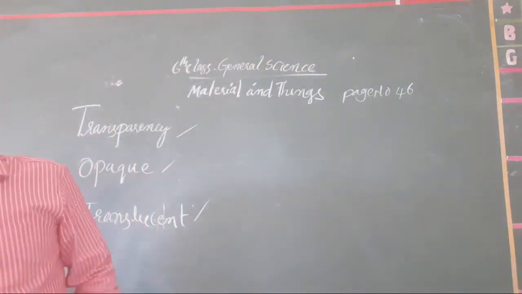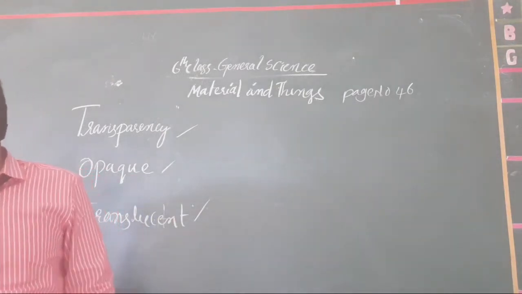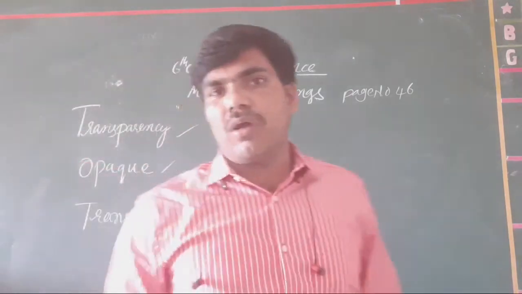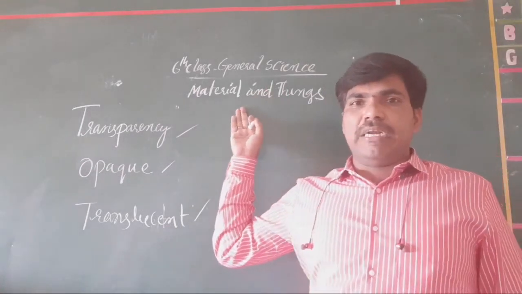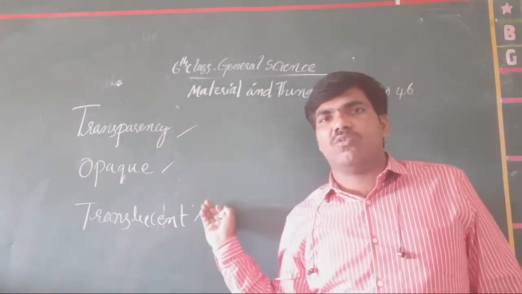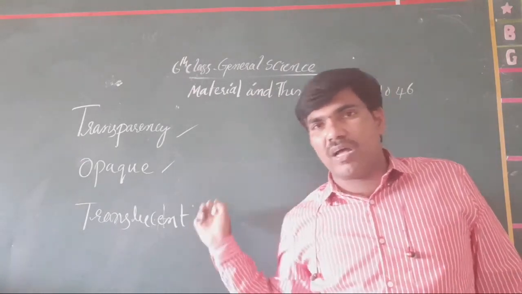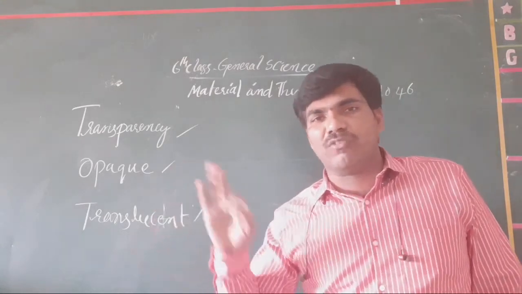Yes. Okay. Now what do we conclude from this? We conclude that some materials allow the light through them. Some materials do not allow the light through them.